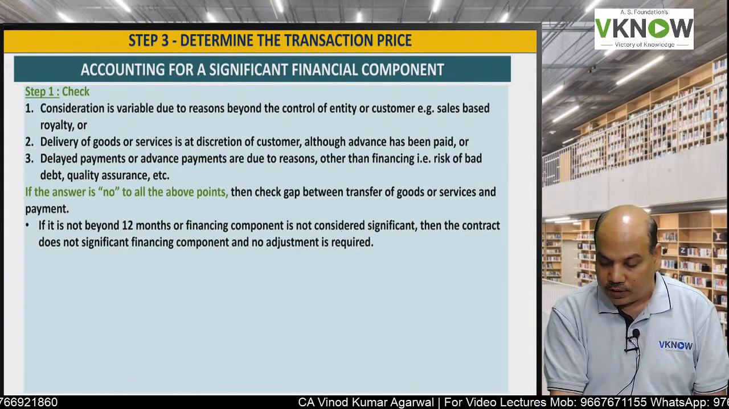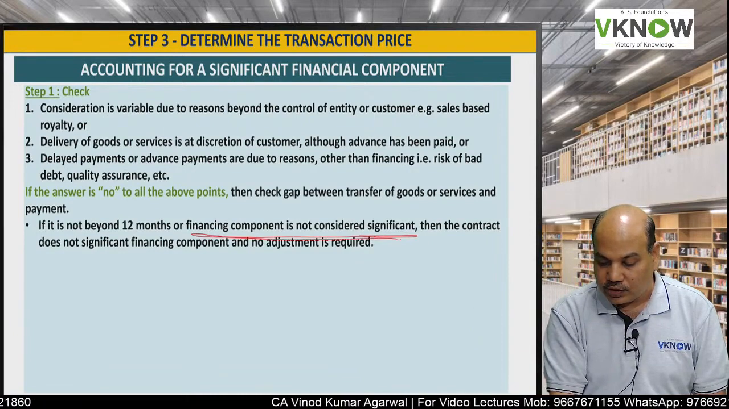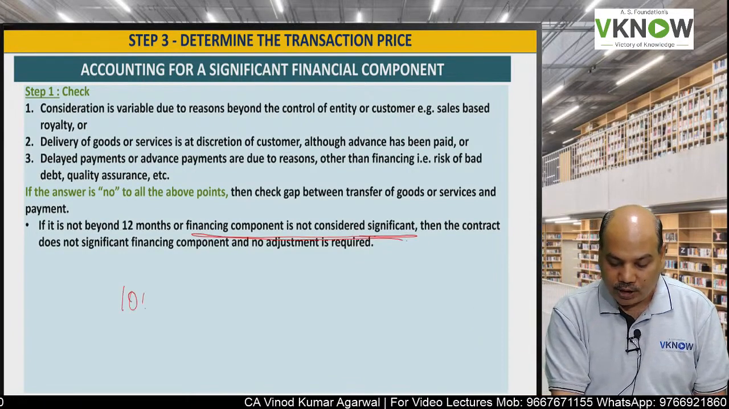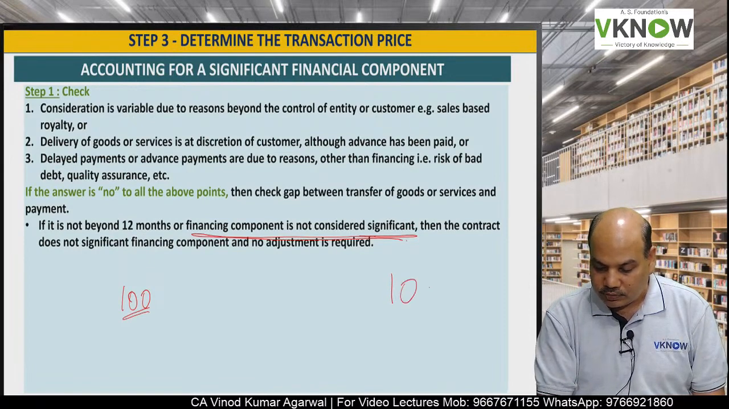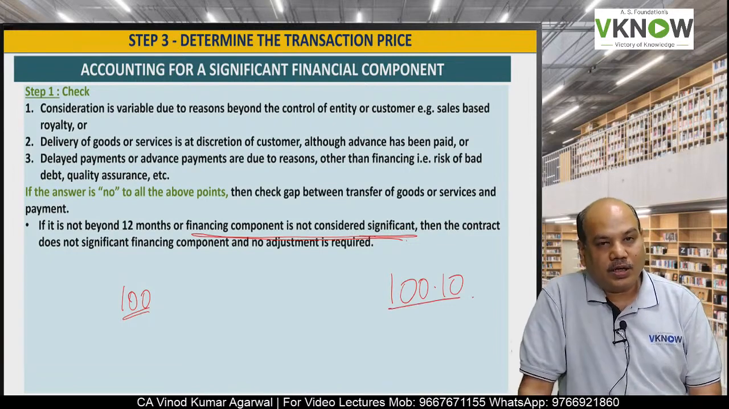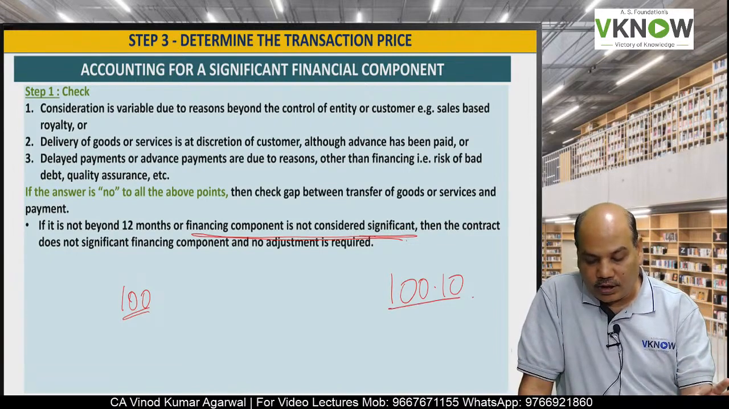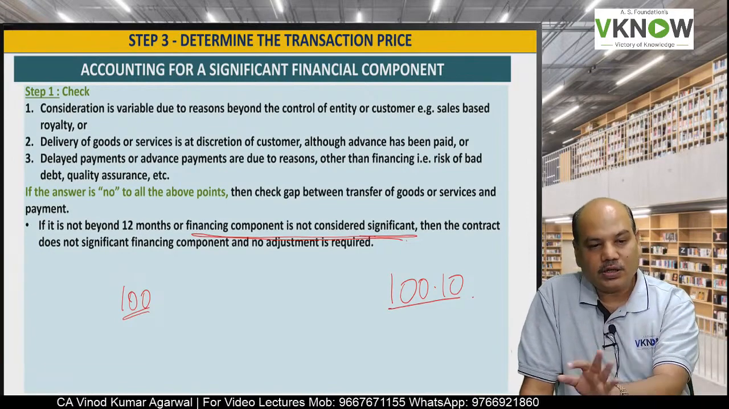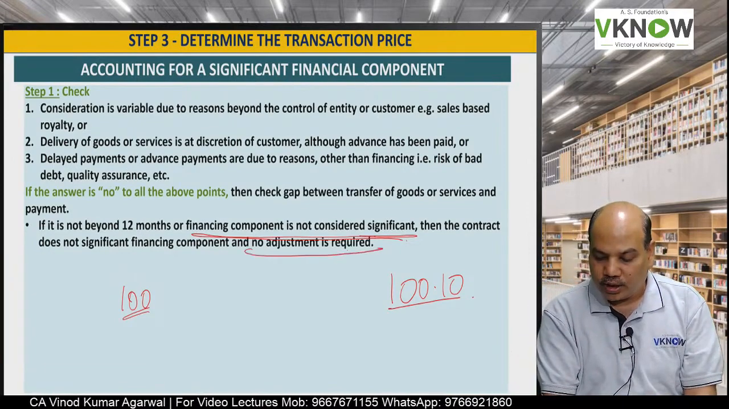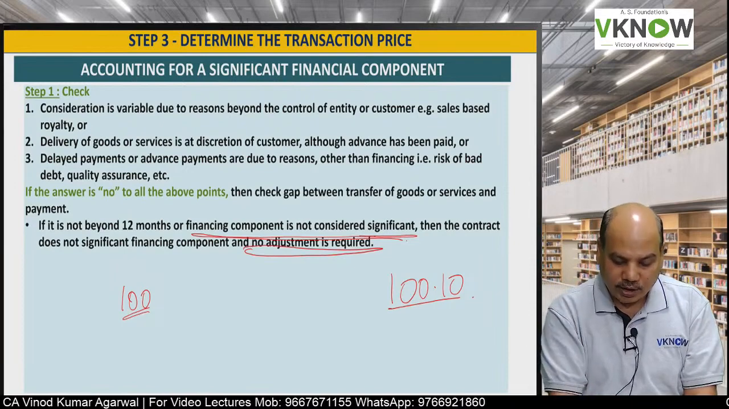Or if the amount of financing component is also not significant, for example, if you pay now, you pay 100 rupees, and if you pay after 1 year, you pay 100.10. So the financing component is not significant, then you treat it as no significant financing component and no adjustment to the transaction price is required.